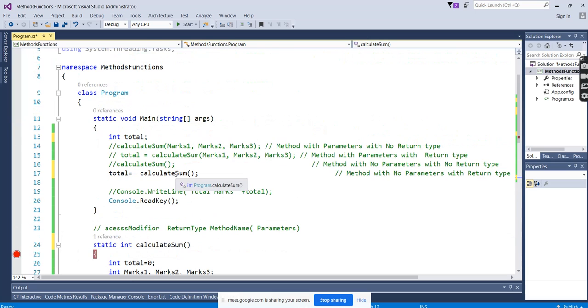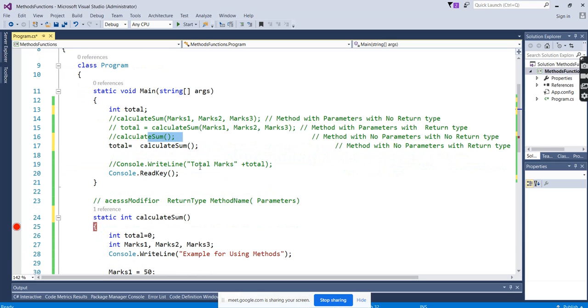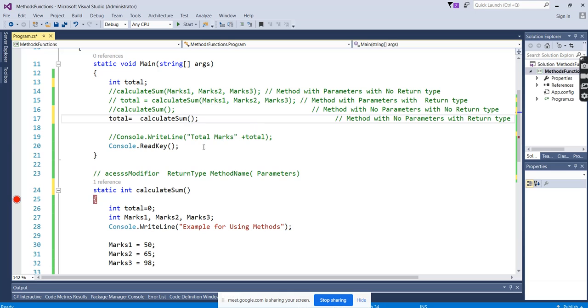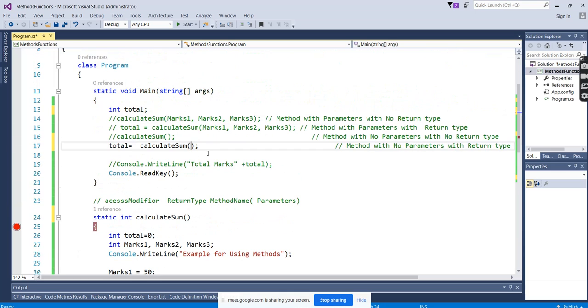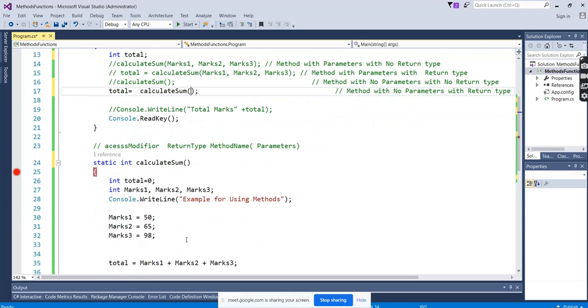So we are trying to do all possibilities: with parameters with return type, with parameters no return type, no parameters no return type, and no parameters with return type. I'm not passing any parameters here, but whatever the calculation is done in the method, I want as a return.